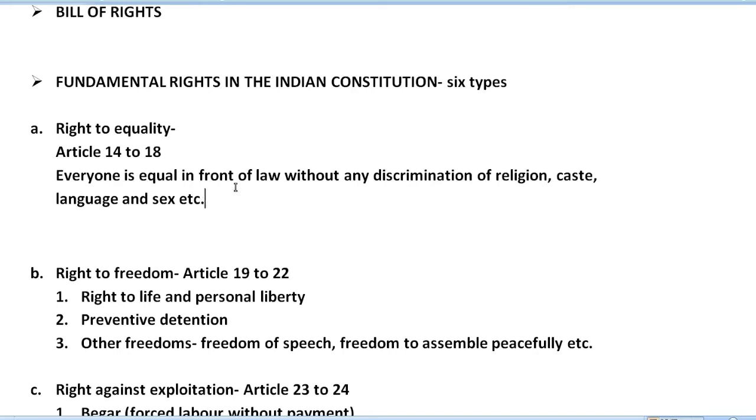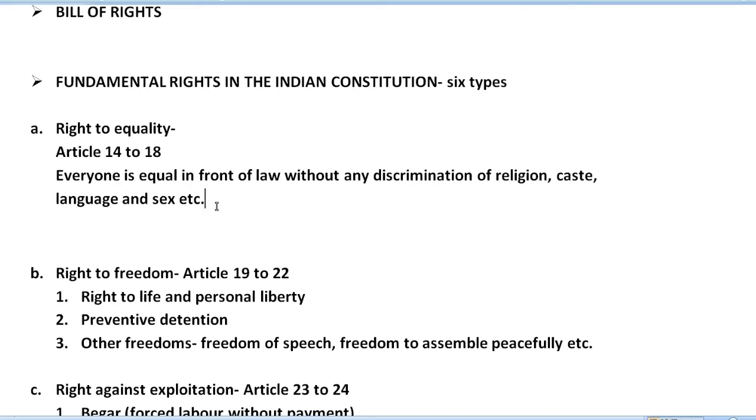So in society, whatever things are given to us by the government, we all have an equal right to utilize those facilities and all other kinds of things. So equality is provided under this right to equality. We also have equality of opportunity in public employment, just like whatever jobs are notified and published by the government. For all these jobs, we are all equal to apply and to get them. So we have equal opportunity to get any kind of employment.